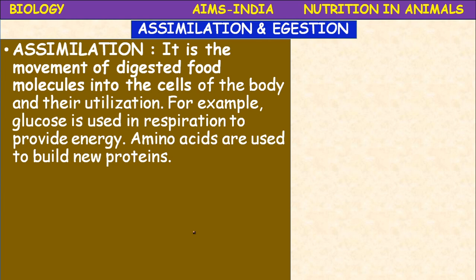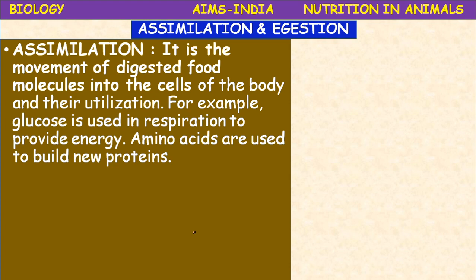Assimilation. What is digestion? Digestion is the process of breaking down of complex food substances into simplest food substances in the presence of enzymes. The digestion is followed by assimilation.